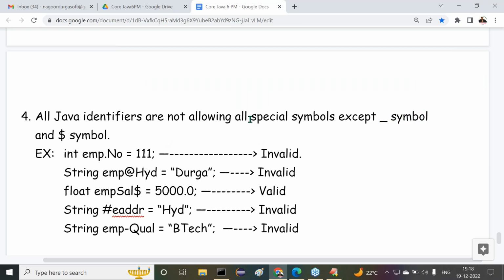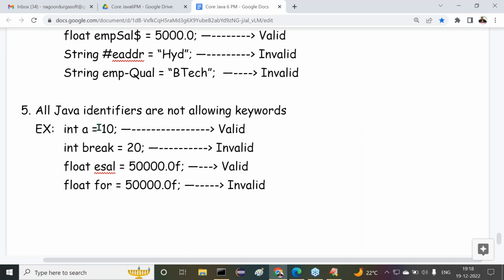Dollar symbols and underscore symbols. Next one is all Java identifiers are not allowing what there? Keywords. Keywords are having specific meaning now. So we cannot use the keywords as what, their identifiers. So these are the various rules and regulations here we have to understand clearly.